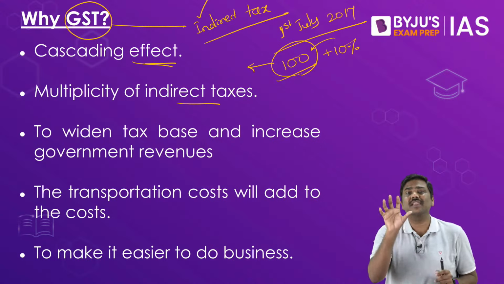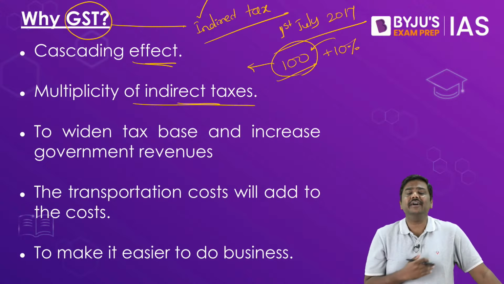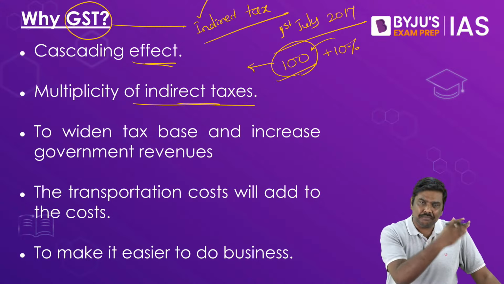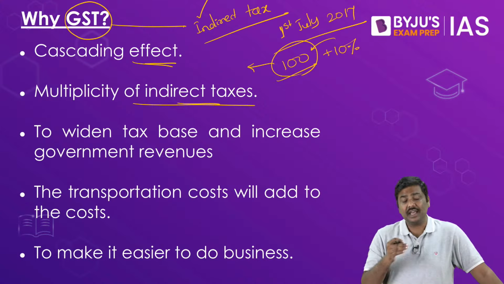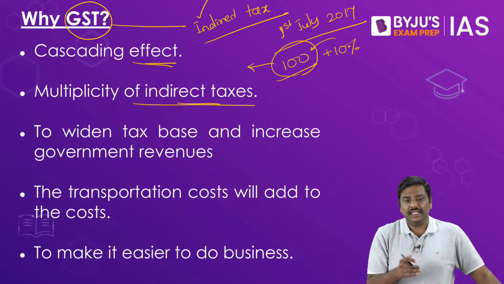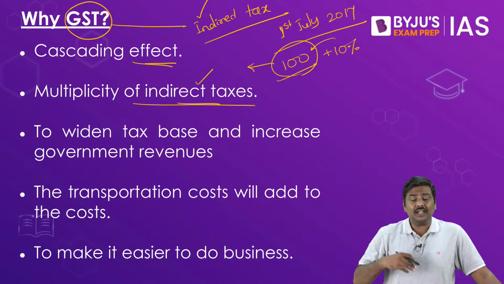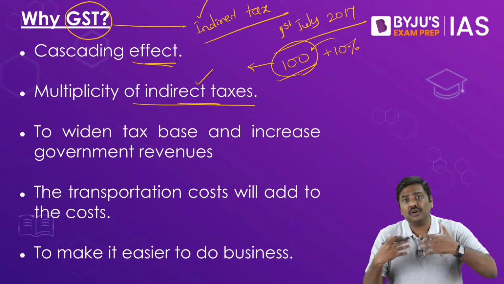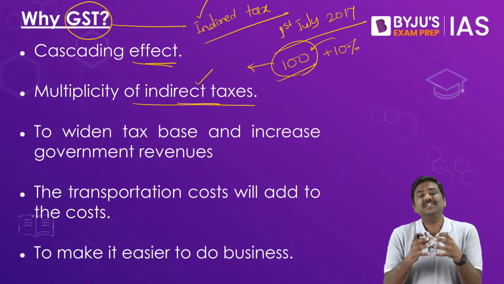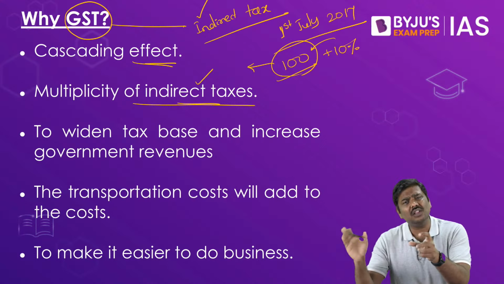And that concept in a nutshell is nothing but GST. Second, earlier, central government had multiple indirect taxes. I repeat, central government had multiple indirect taxes. The states also had multiple indirect taxes. And the complexity was much more because, please understand this, central government had an indirect tax and the rate was fixed across all the states.